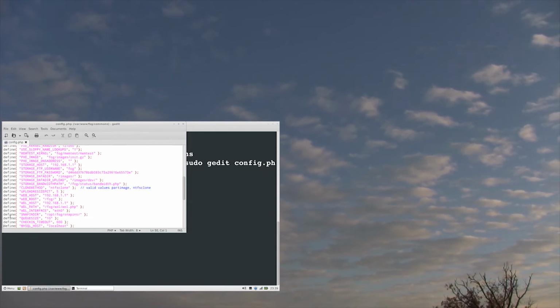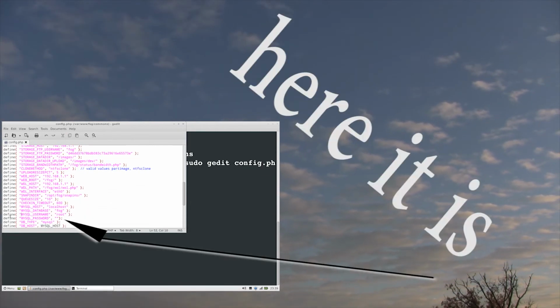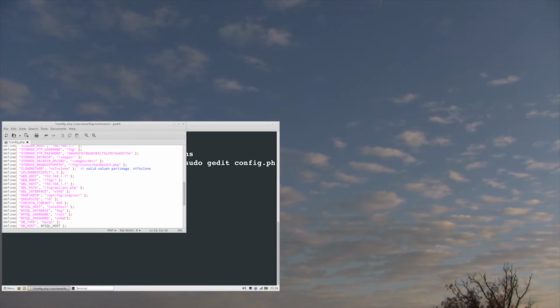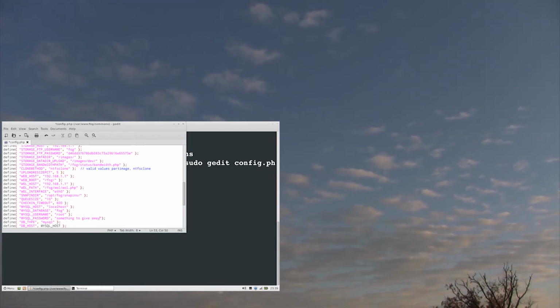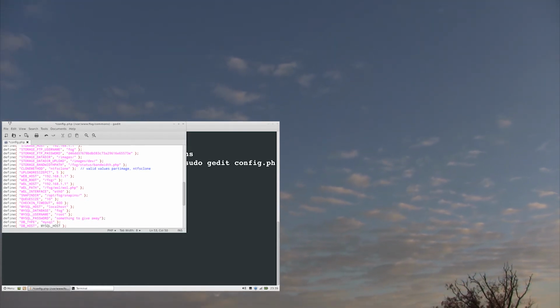Okay. Scroll down until you see Define MySQL Password. Put your SQL password in between the quotation marks which are next to each other at the end of the line. Save the file and quit gedit. Now we need to set up a static IP address.